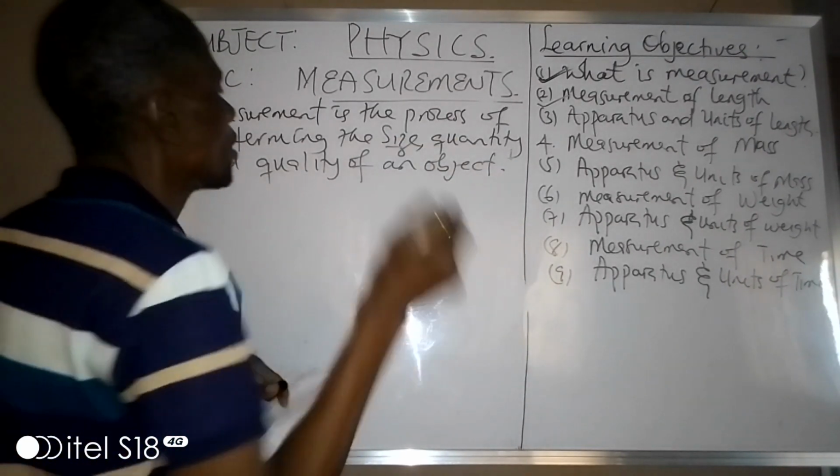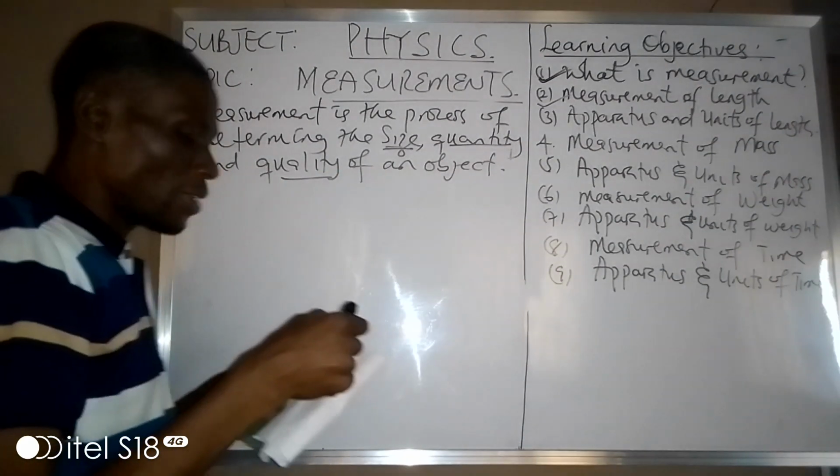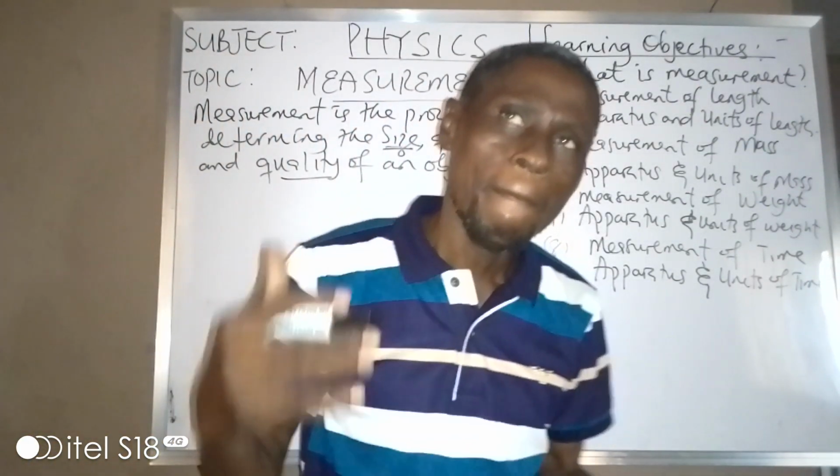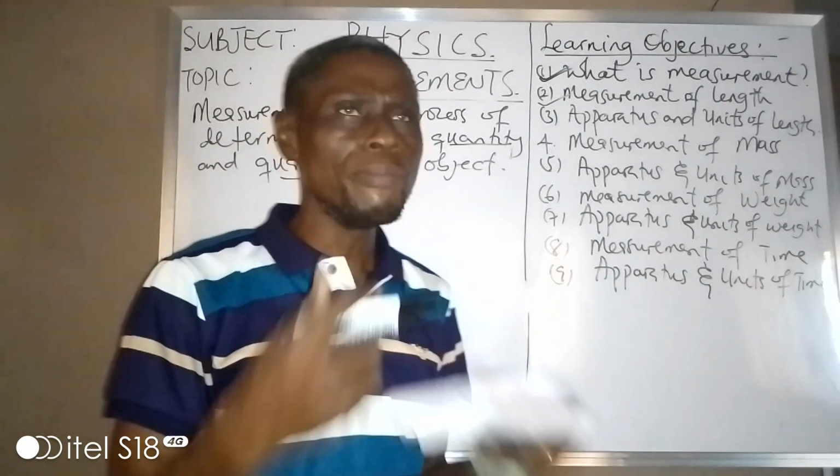So the key words are size, quantity, and quality of an object. That's what we call measurement. Having said that, what are the things that we normally measure?